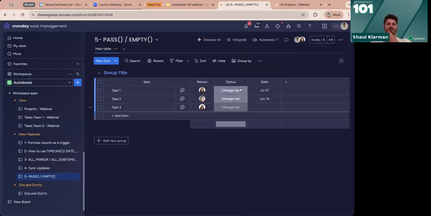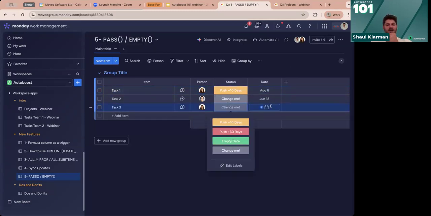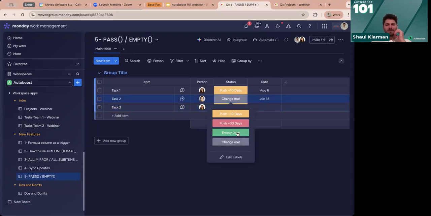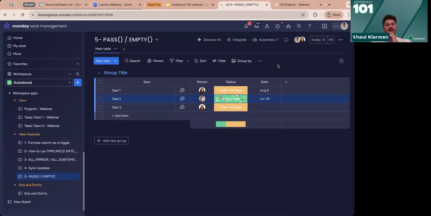Okay, so we can see an example of this. For instance, task 1, I want to say push by 10 days. Okay, so we see the trigger. Again, it can take a second, but it will understand that we have a date value in here, and it pushes the date by 10 days. Now, if I have nothing here and I say push by 10, it will just say it's empty. We don't have anything there, so I'm ignoring it. I'm passing the same value. And if I have a value and I want to empty it, I can do empty date.